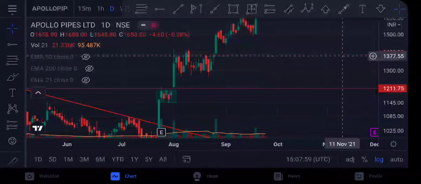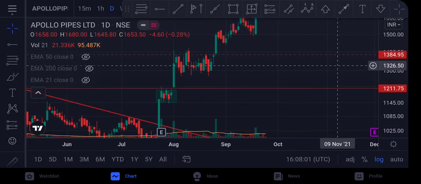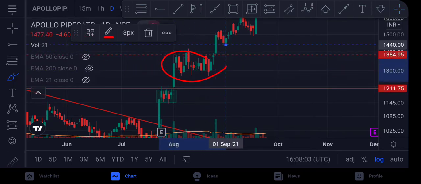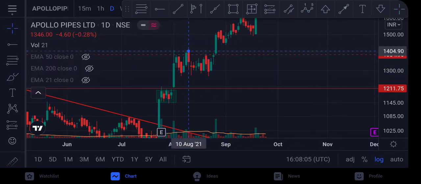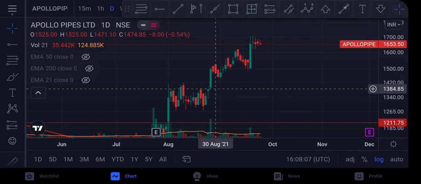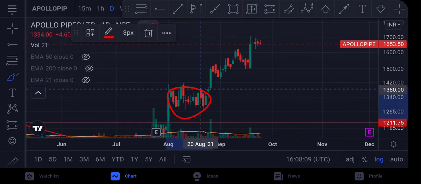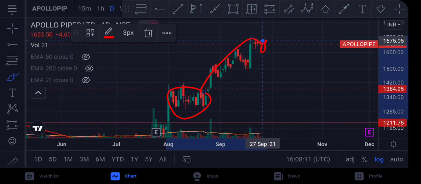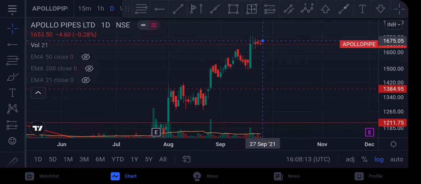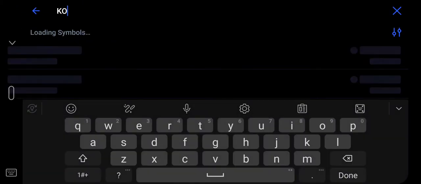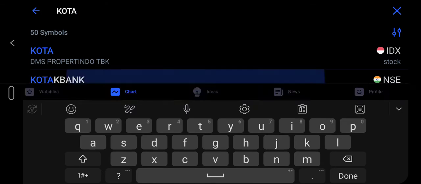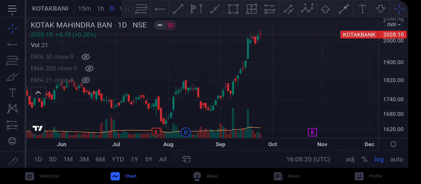This level of 1384 was the Fibonacci resistance, and again it consolidated in this region for few weeks, most probably 2 weeks, and again broke out, and again first consolidation, then a breakout, and again consolidation going out. So this is what happens when a stock is usually consolidating near the all-time high level.